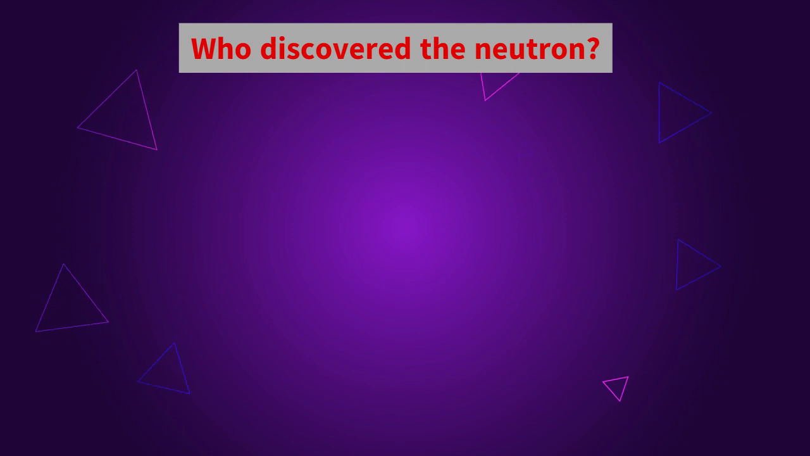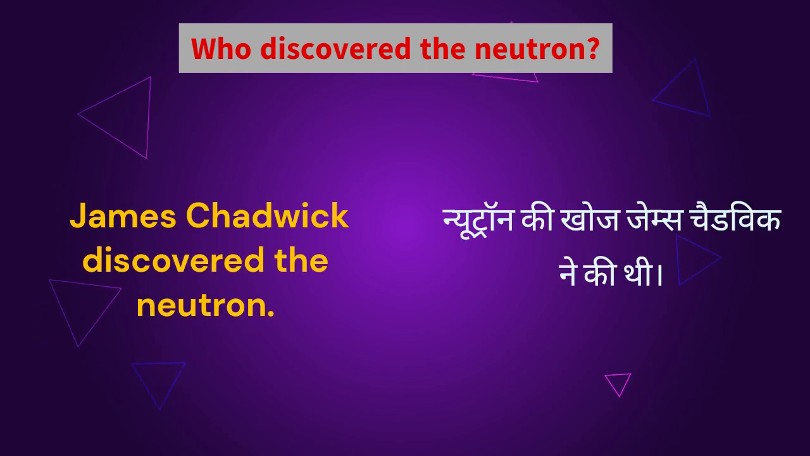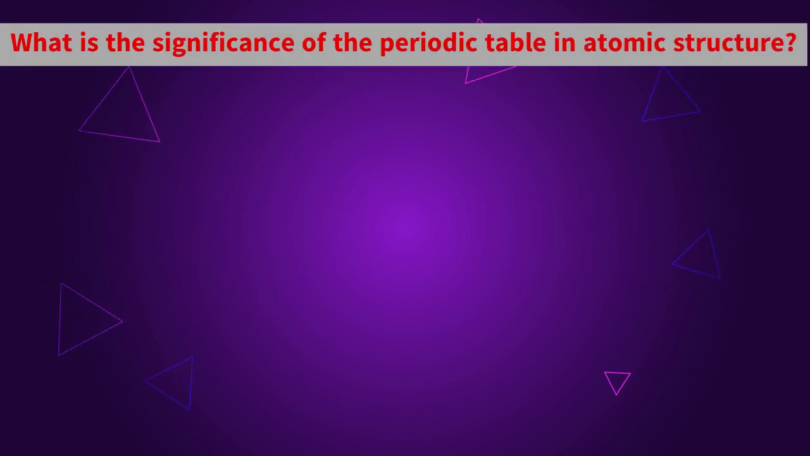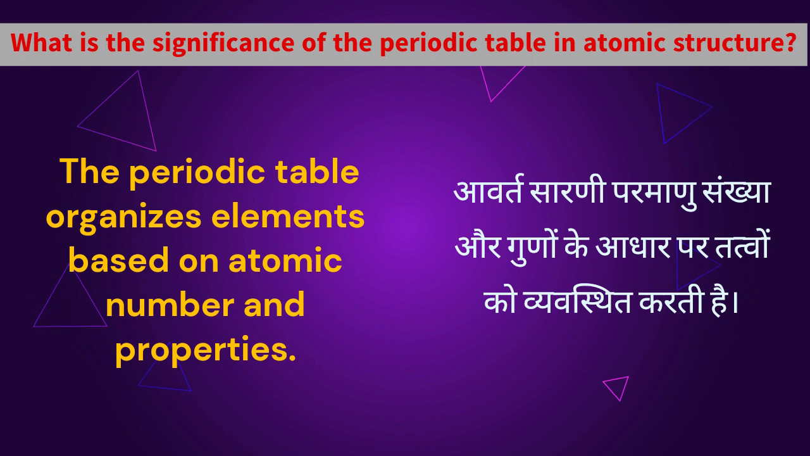Who discovered the neutron? James Chadwick discovered the neutron. What is the significance of the periodic table in atomic structure? The periodic table organizes elements based on atomic number and properties.